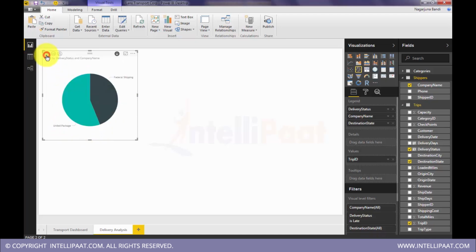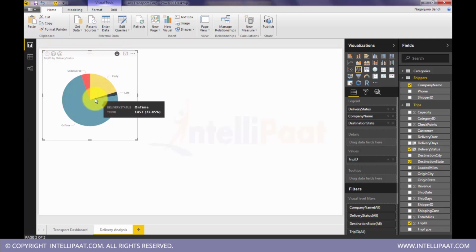So this drill option we have for every visualization. We have two kinds of drill. At a time you drill down to the next levels like this, drill down, drill up, or you can enable this and drill by slice, the actual slicing.